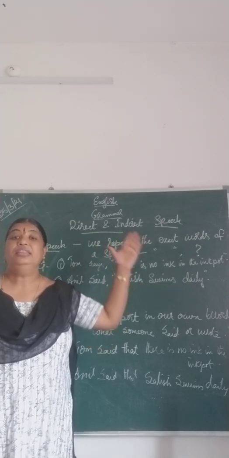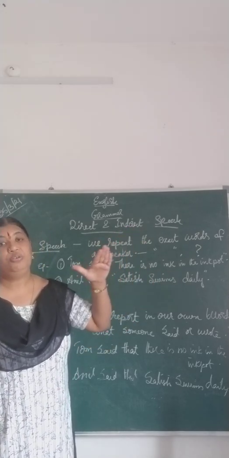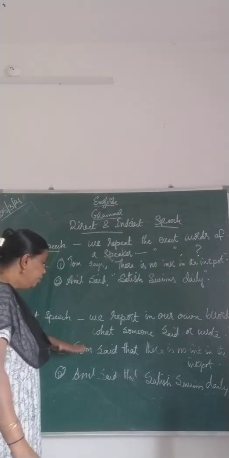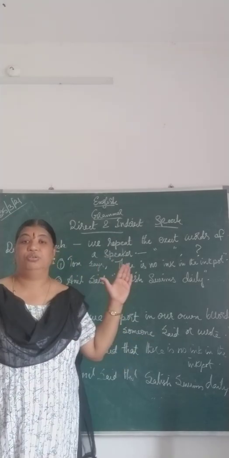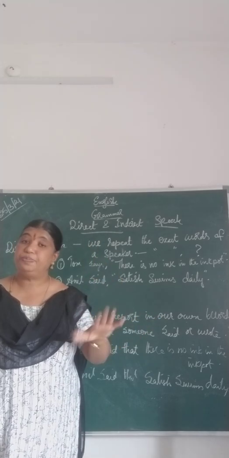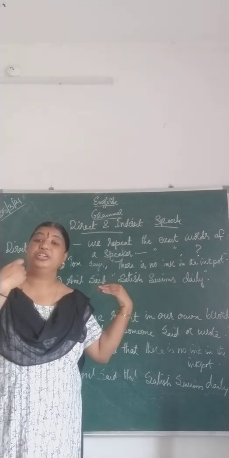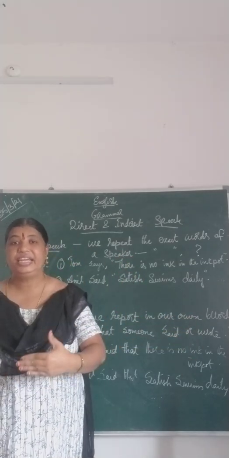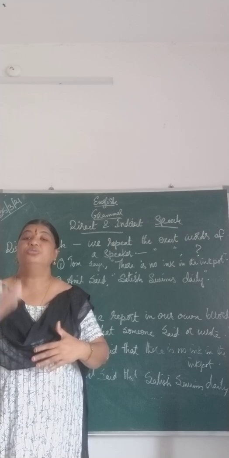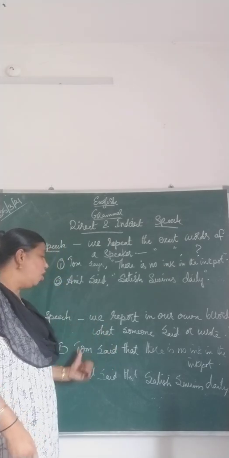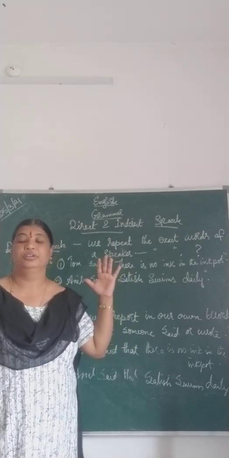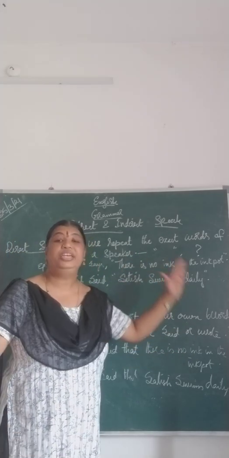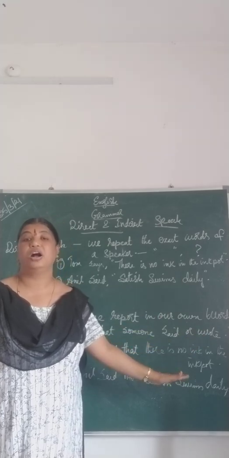Now let us see how to write the same sentence in indirect speech. Said that. Now the speech is already over, the action is already over, and you are expressing it in your own words. So we write, Tom said that there was no ink in the ink pot.